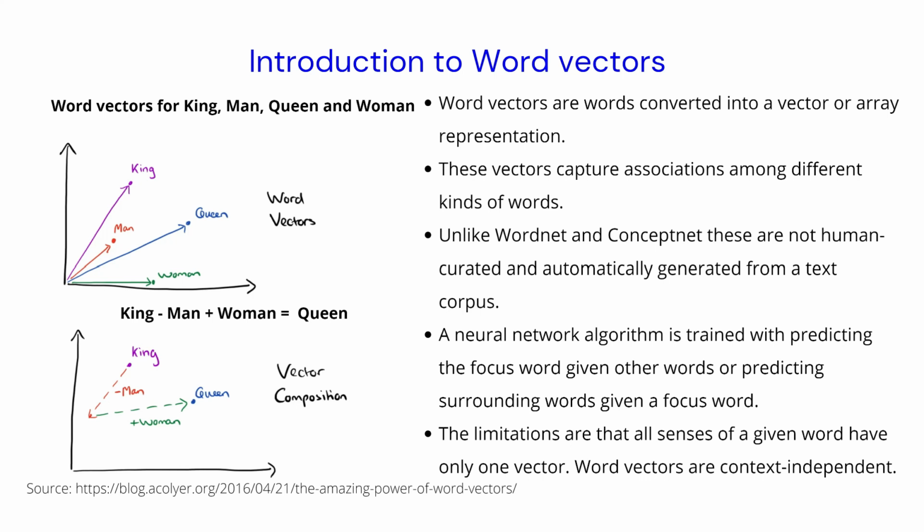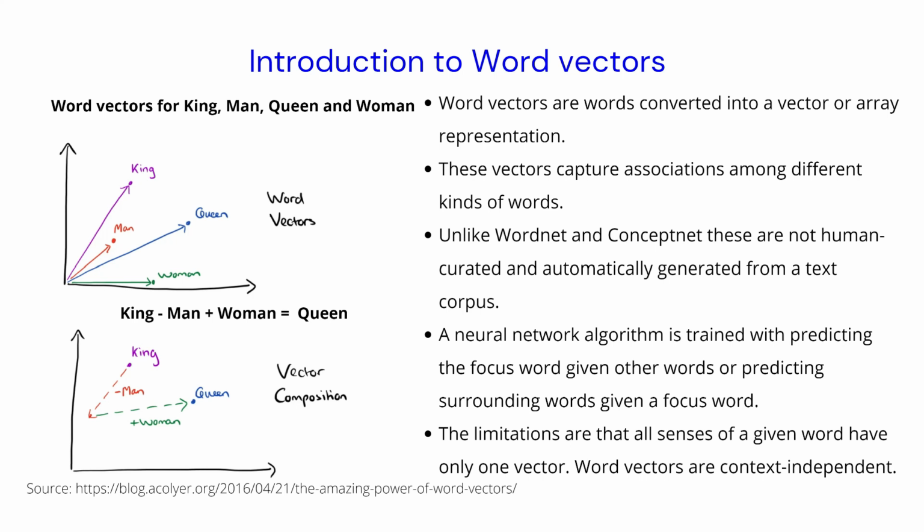The other way of training word vector algorithms is to pick one word in a sentence and try to predict other words in the sentence, taking that one word as the context or focus.